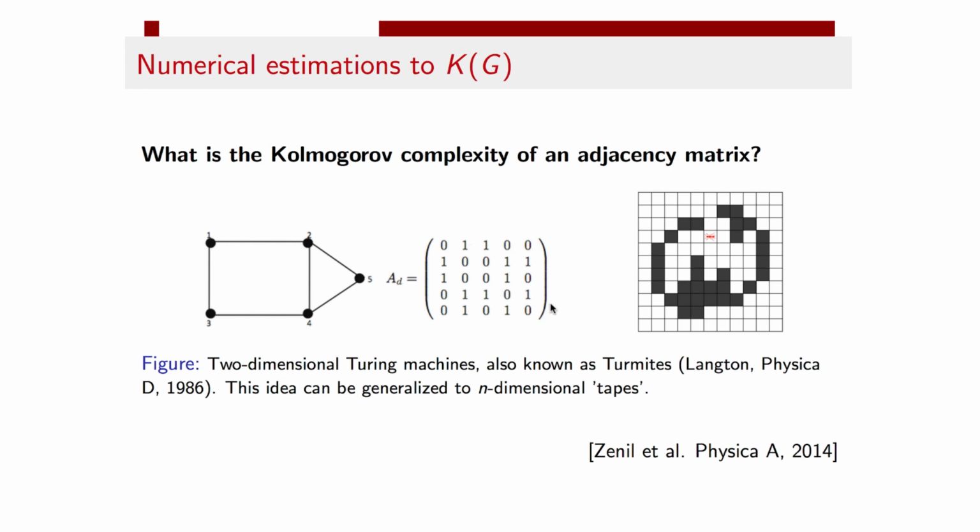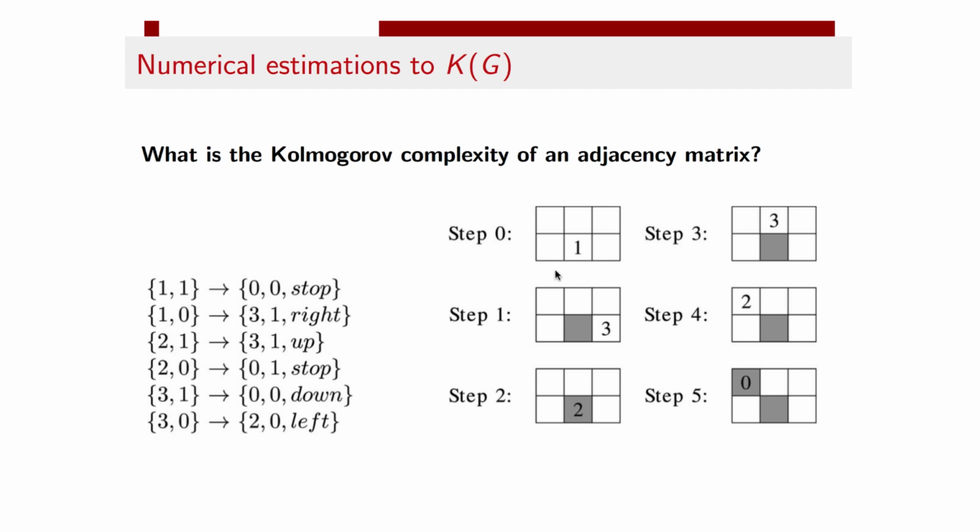Notice that this kind of Turing machine had been introduced before with other purposes by Chris Langton under the name Termite, a combination of Turing and termite, because of the way they look like an ant walking on a region. Here is an example of the rules of a two-dimensional Turing machine capable of generating a graph by producing a two-dimensional grid.